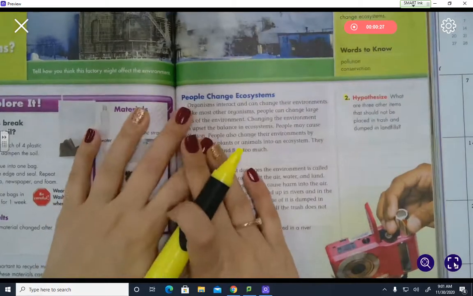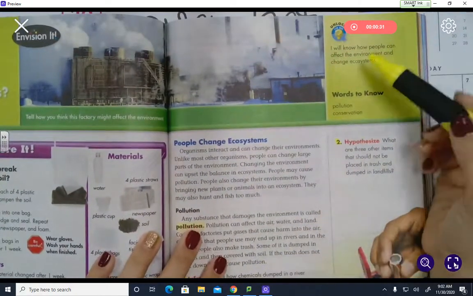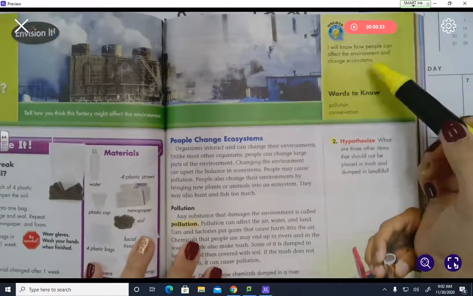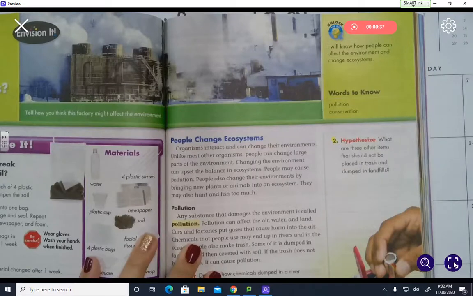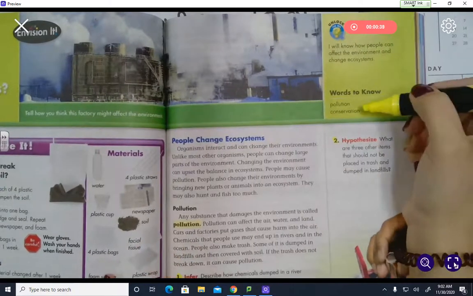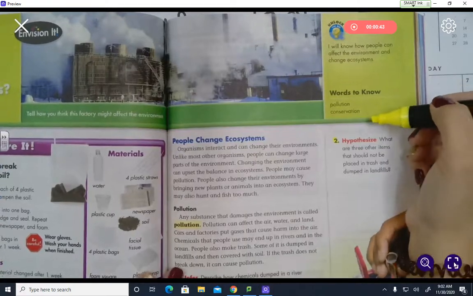Once we are done reading lesson 4, I will know how people can impact or affect the environment and change ecosystems. Some words that you will know are pollution and conservation. Let's go ahead and get started.